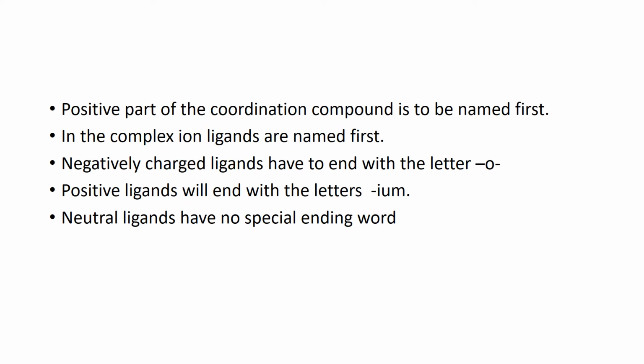Let's start. A coordination compound comprises a positive as well as a negative part. Now, if the complex ion is the positive part, it is to be named first. In the complex ion, ligands are named first. And as I said, this video is essentially about how the ligands have to be named. If the ligands are negatively charged, the name of the ligand has to end with the letter O. If the ligand is positively charged, it has to end with the letters IUM. Neutral ligands, that is ligands without any charge, have no special ending.